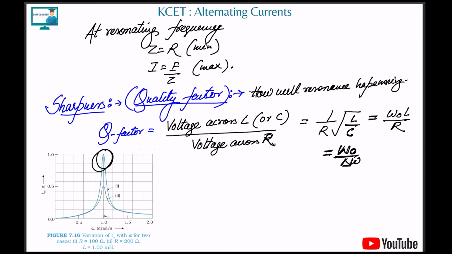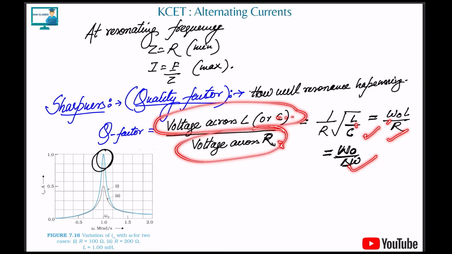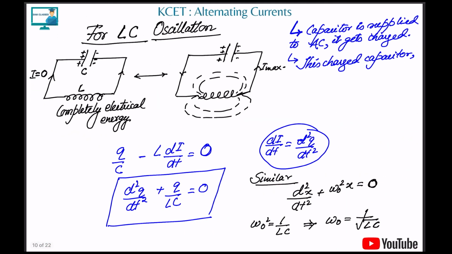The quality factor is basically the voltage across the inductor or capacitor divided by the voltage across R. You can put in the values and you will get these two formulas. Very important. Now coming to the next topic, LC oscillations.